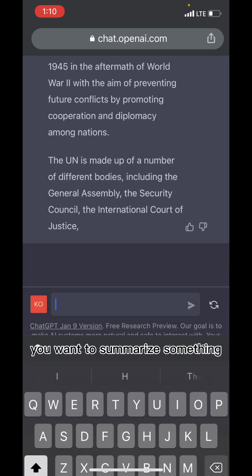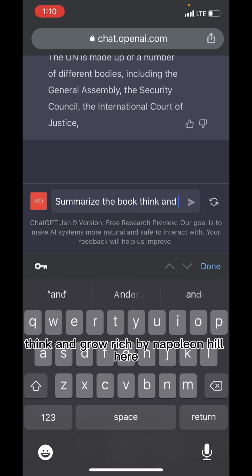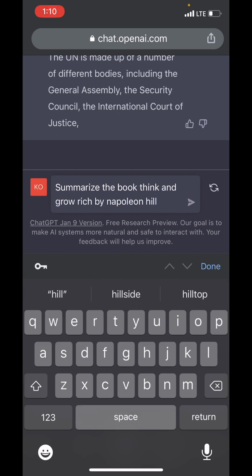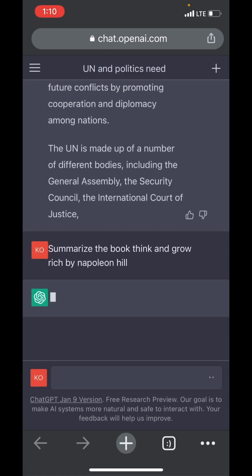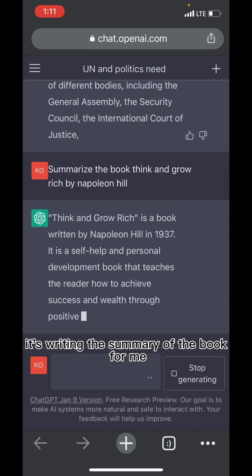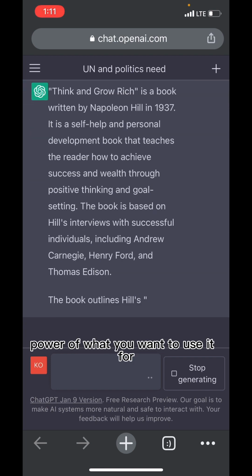Let us assume now you want to summarize something. You can say, summarize the book Think and Grow Rich by Napoleon Hill. So the summary of the book, voila, it is generating it. It's writing the summary of the book for me. So this app has enormous power for whatever you want to use it for.